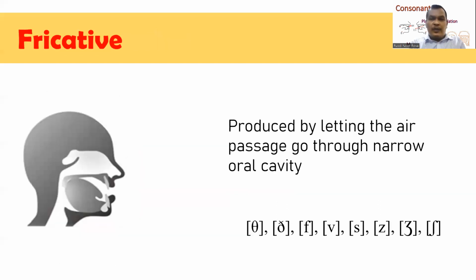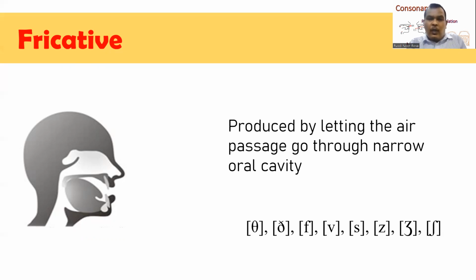Now, let's come to the next classification of consonants based on manner of articulation. We have here fricative. Fricative is derived from friction. Friction is the result of letting the air go through a narrow oral cavity.